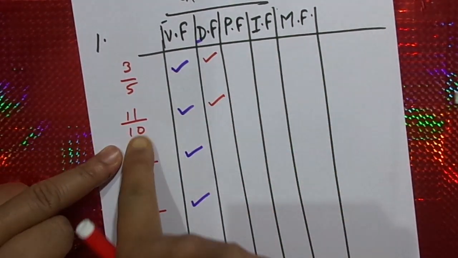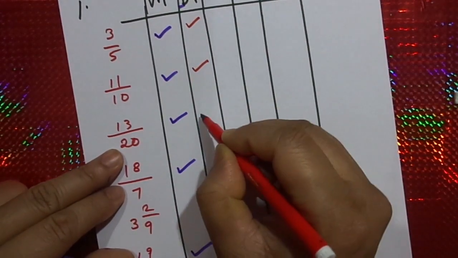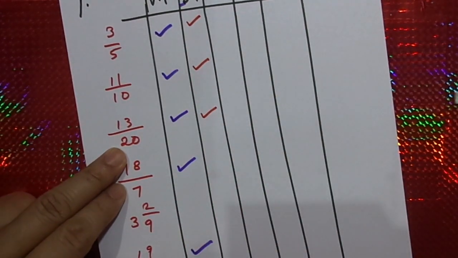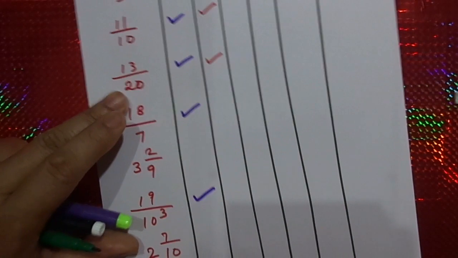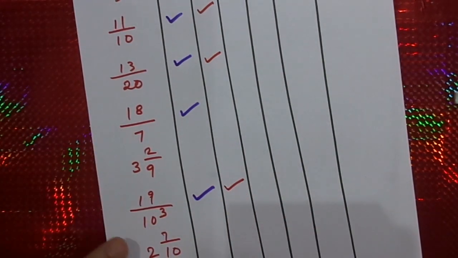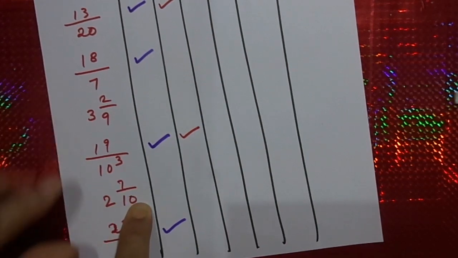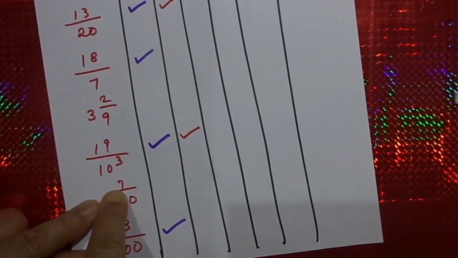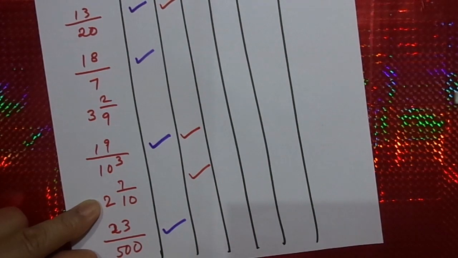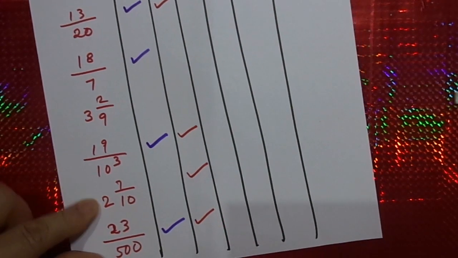Multiples of 10, decimal fraction. Then here we go, decimal fraction. Then 2, 7 by 10 can be written as 2.7, so decimal fraction. 23 by 500, decimal fraction.